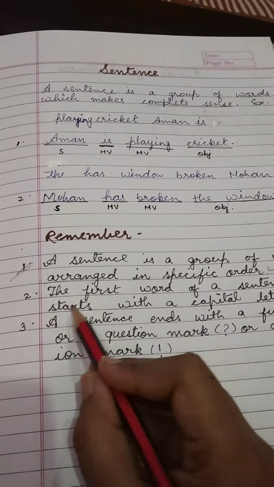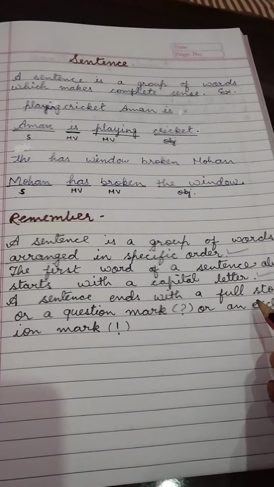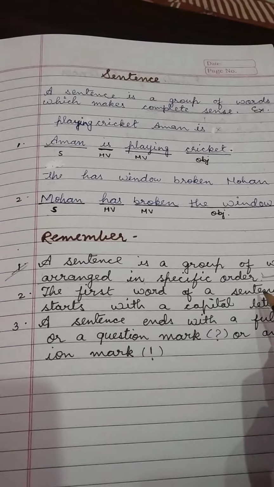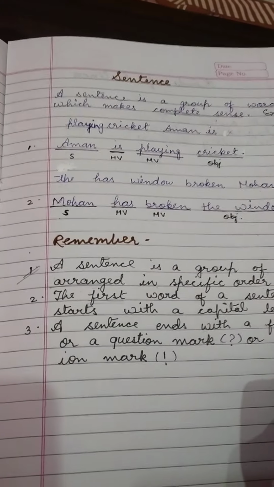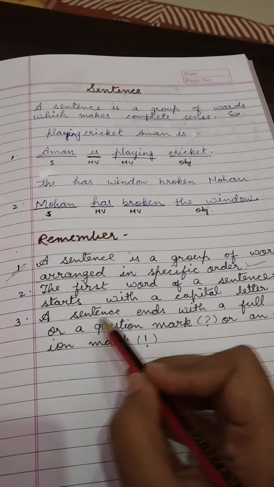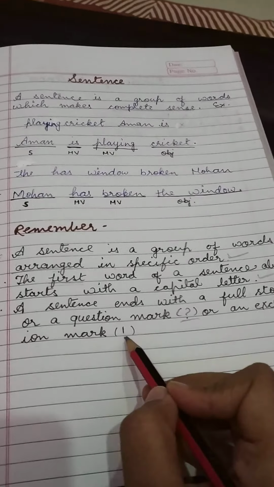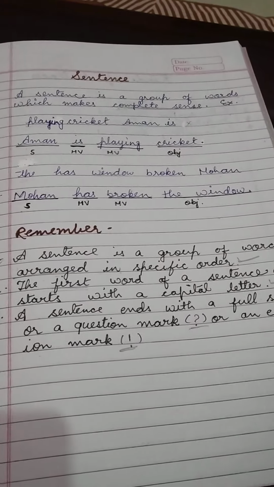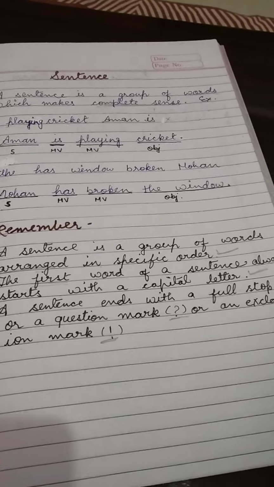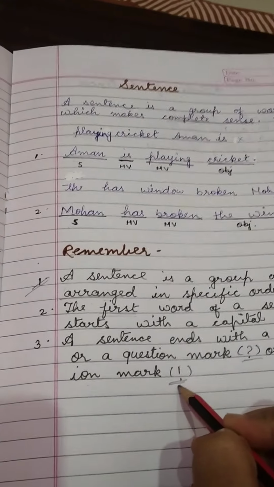The first word of a sentence always starts with a capital letter. Remember this, class. Before writing any sentence, please remember it. The first word always starts with a capital letter. A sentence ends with a full stop or a question mark. This is the sign of the question mark, or an exclamation mark. This is the sign of the exclamation mark. It depends on the type of sentence whether we use the full stop, question mark or an exclamation mark.